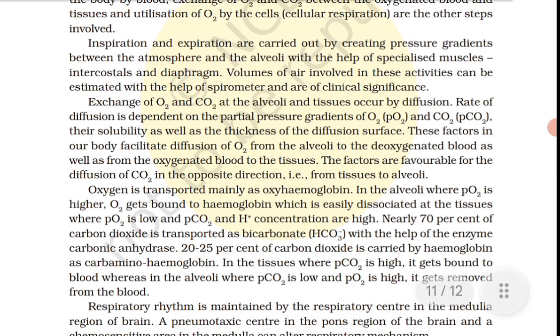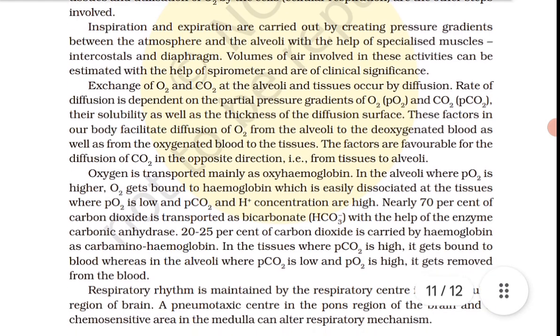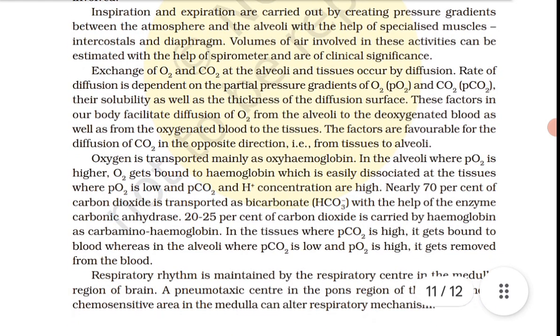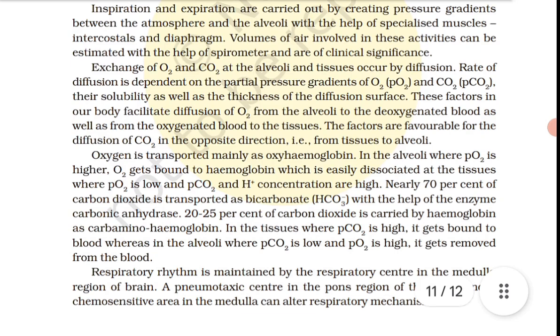Respiratory rhythm is maintained by the respiratory center in the medulla region of the brain. A pneumotaxic center in the pons region of the brain and a chemosensitive area in the medulla can alter respiratory mechanism.